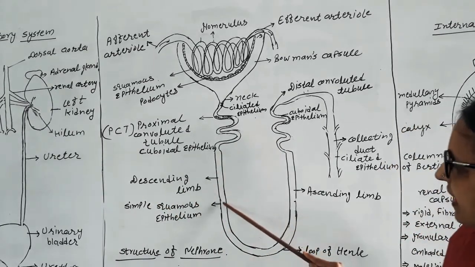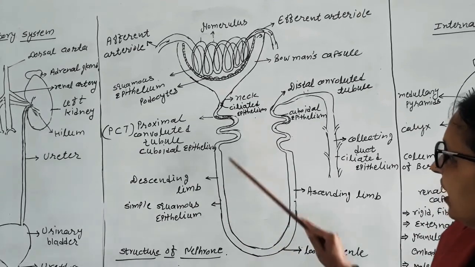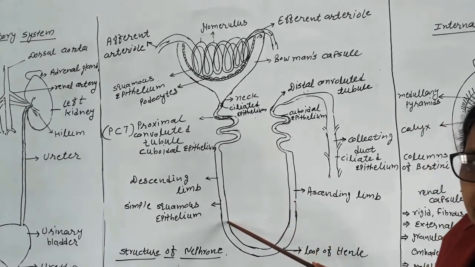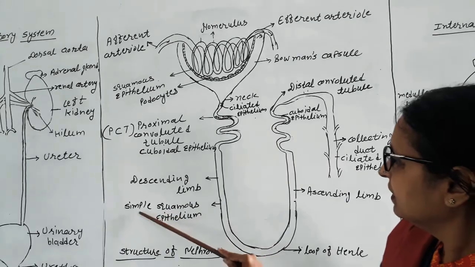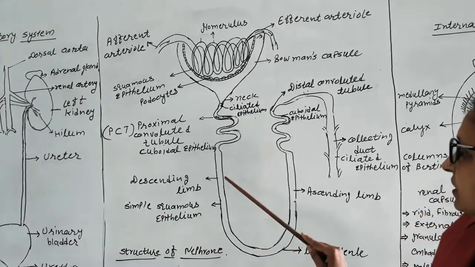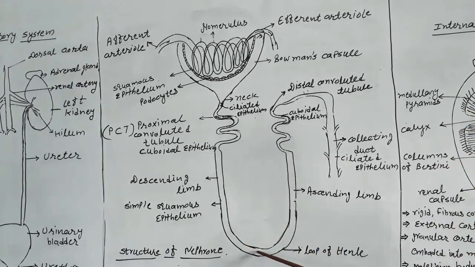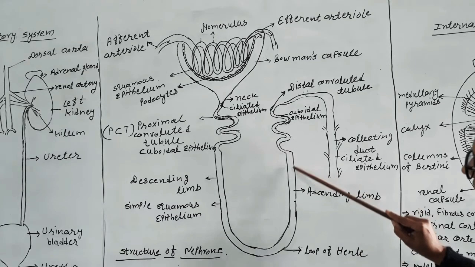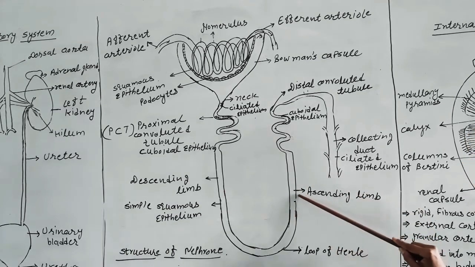So it is the descending limb, to carry the filtrate, the descending portion. It is lined with a simple squamous epithelium. This carries the filtrate towards the hairpin-like bend called the loop of Henle. From the loop of Henle, the filtrate moves to the ascending limb. This one is the ascending limb, like the descending one.